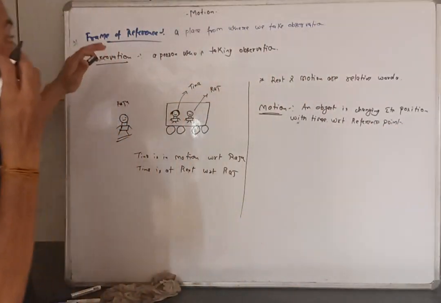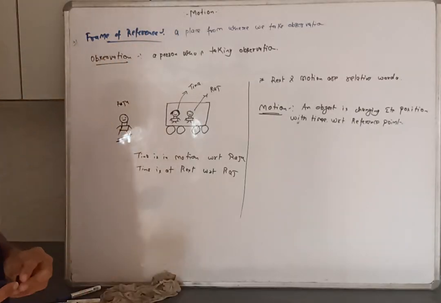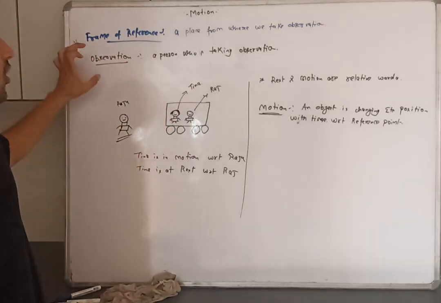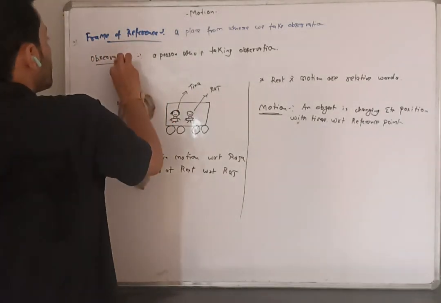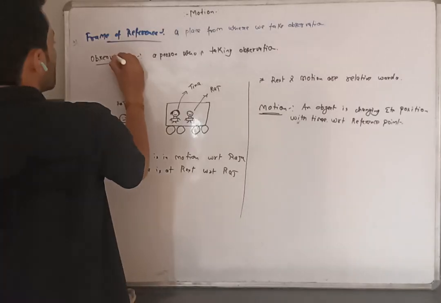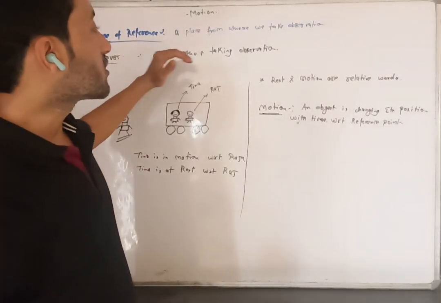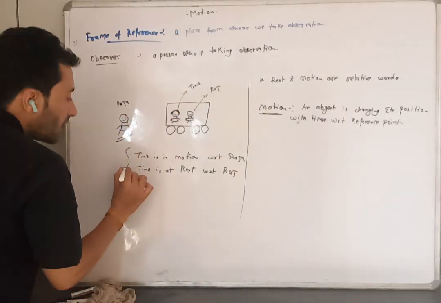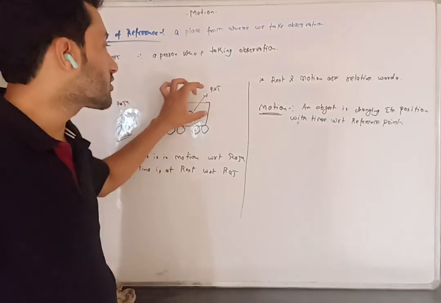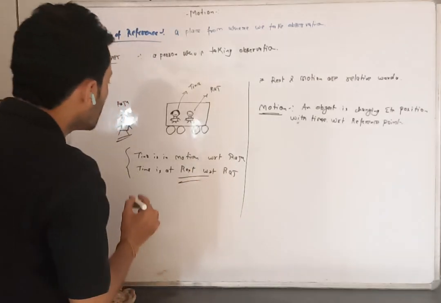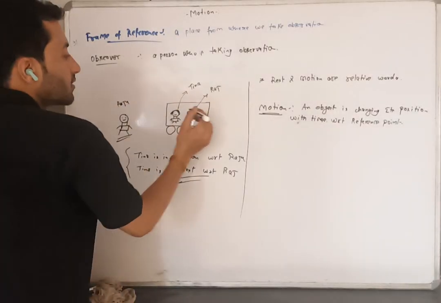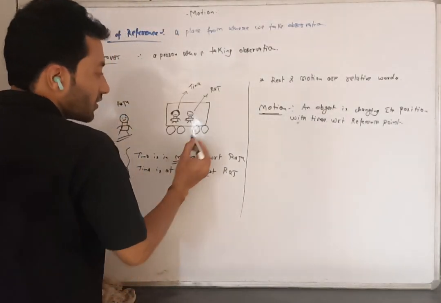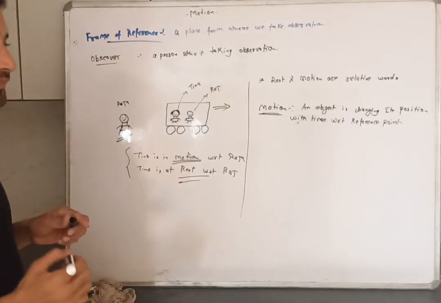Okay, reference point we have defined before. Frame of reference or reference point means a place from where we take observations. This is the observer. Observer means a person who is taking observation. Raju, Tina, here as we defined, Tina has two positions: with respect to Raj, she is at rest. With respect to Raju, as Raju has missed the bus, and Tina and Raj are traveling inside the bus, she is in motion if the bus is moving forward.